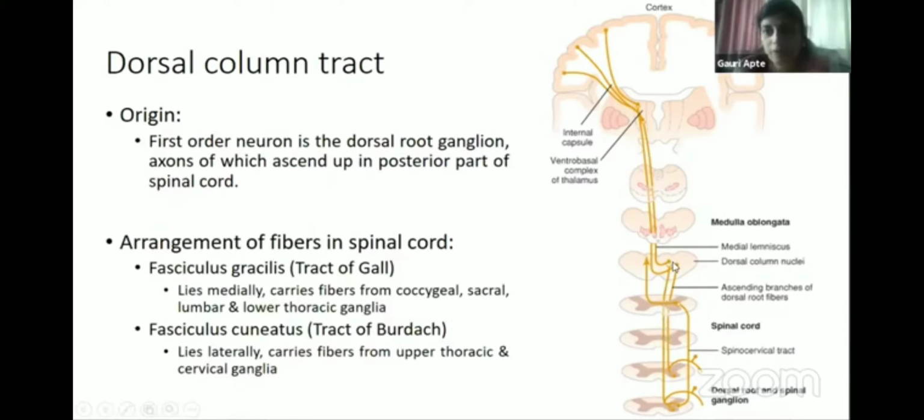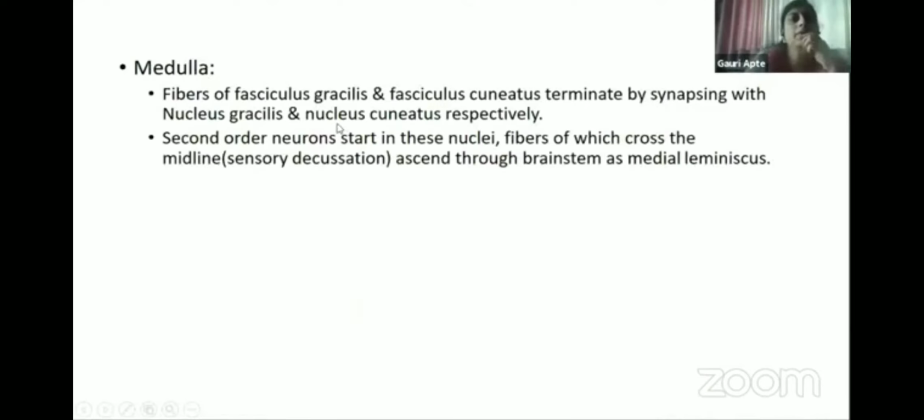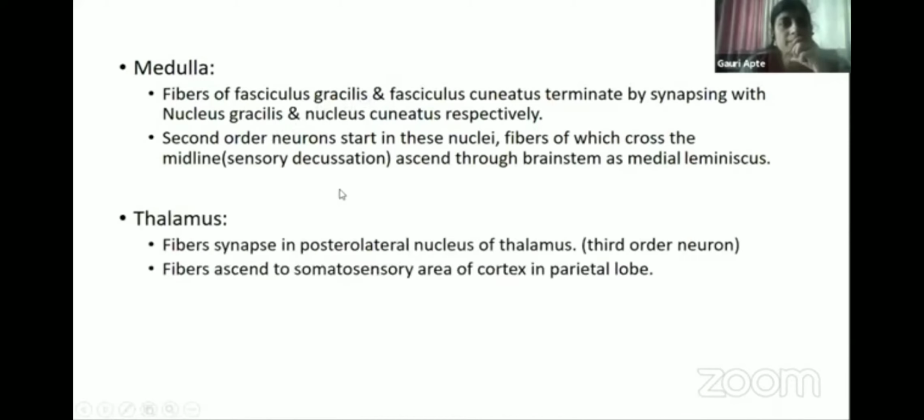Here the second order neurons will begin in the medulla and they will cross on the opposite side and will ascend. Okay. Then when they ascend here, again the synapse here in the thalamus, and third order neurons will begin here and they will go to the parietal lobe of the cortex. So in the medulla, there are two nuclei, nucleus gracilis and cuneatus, and in the thalamus, the synapse in the posterolateral nucleus. So a simple diagram can be drawn like this, because most of the time there is difficulty in drawing the diagrams of the tracts.